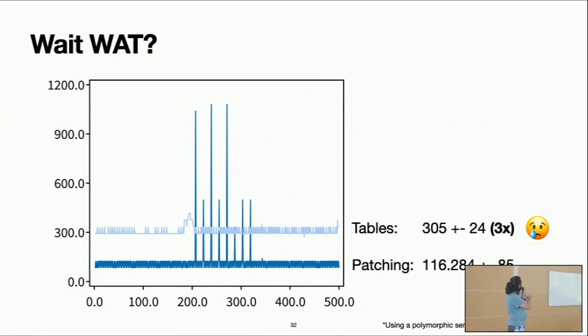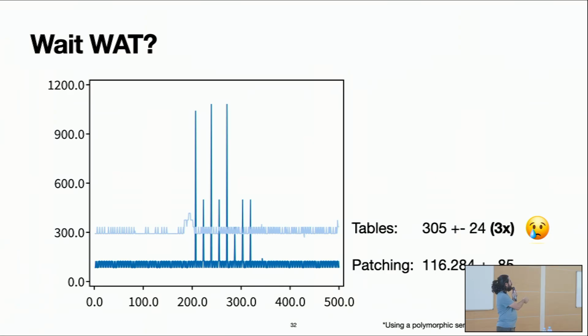So what we do is we run a benchmark many times, and then we sample the time that it took to do some specific operation, a particular sequence of message sends. And here we see that in the dark blue, this is the patching approach.